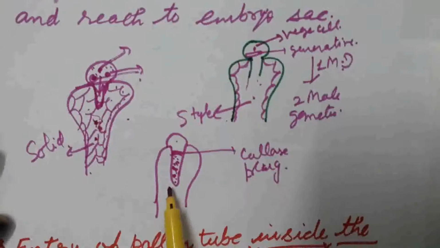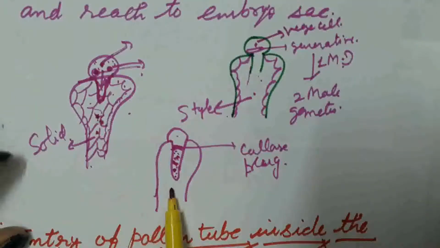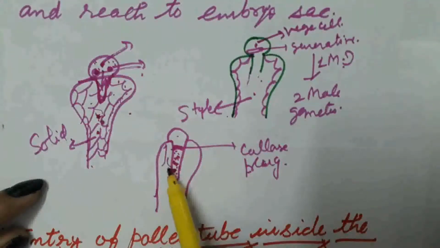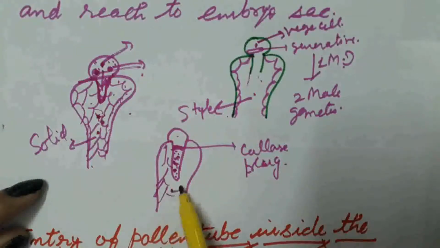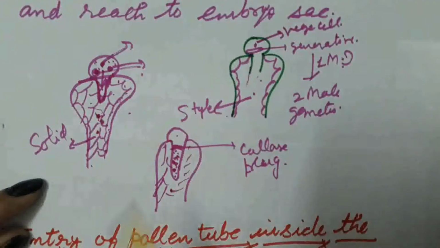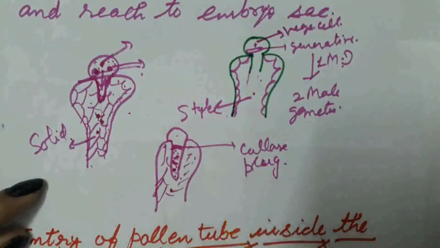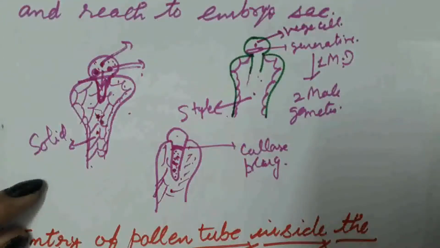What happens in this case of solid style? When it starts pushing the tissue present inside the style, contraction of the pollen tube takes place.